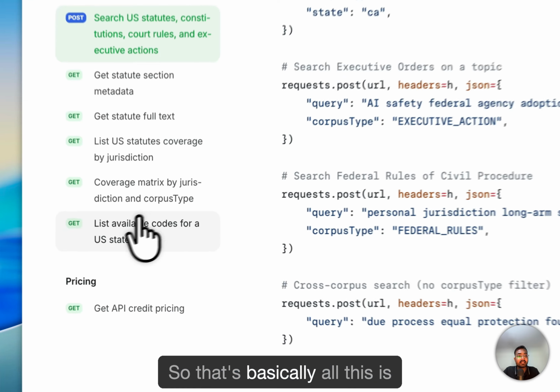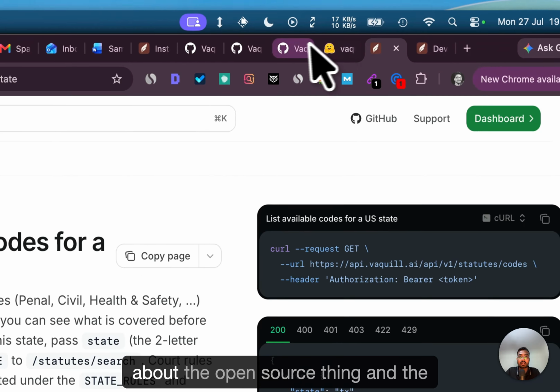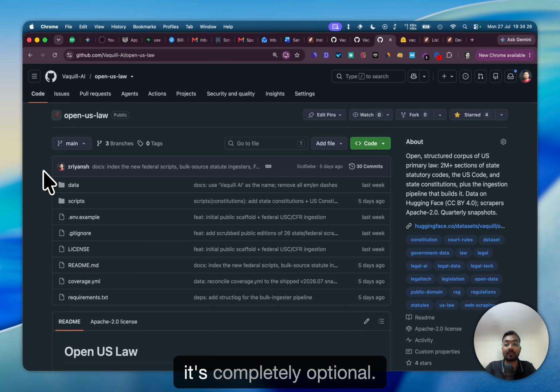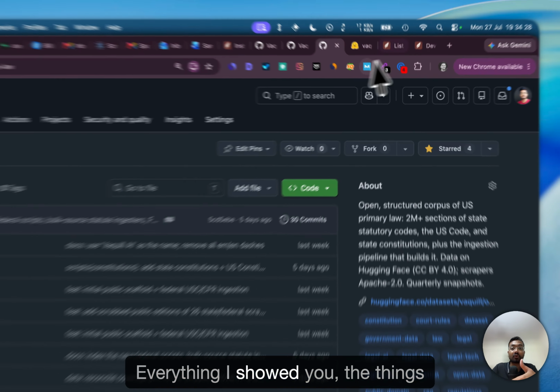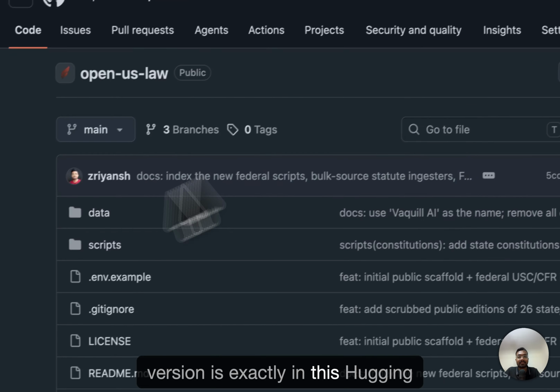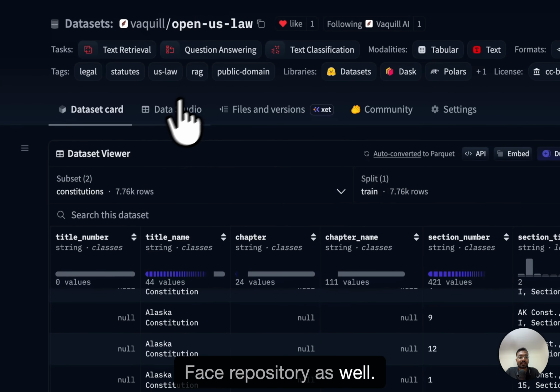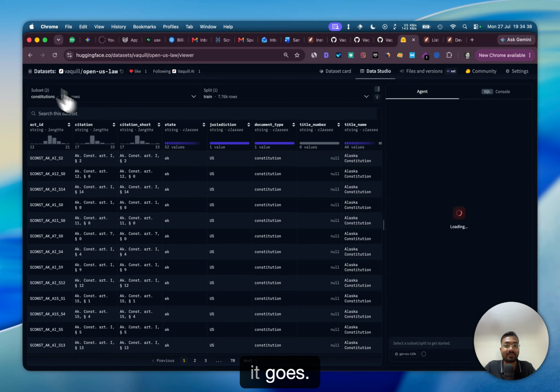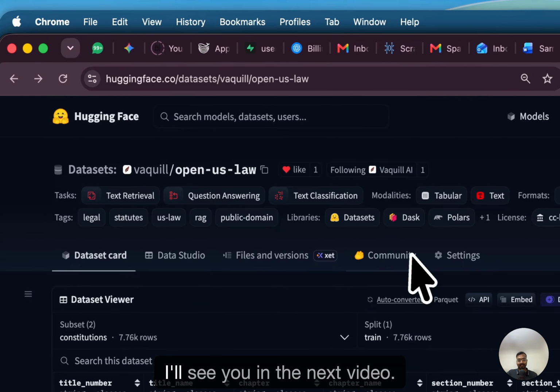So that's basically all this is about, the open source side and the hosted version. If you're interested in that, it's completely optional. Everything I showed you, the things which are available in the hosted version, is exactly in this Hugging Face repository as well. Just head over to Data Studio, download the data, and let's see how it goes. So that's all from me. I'll see you in the next video.